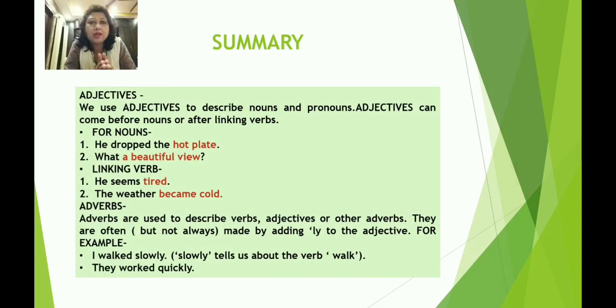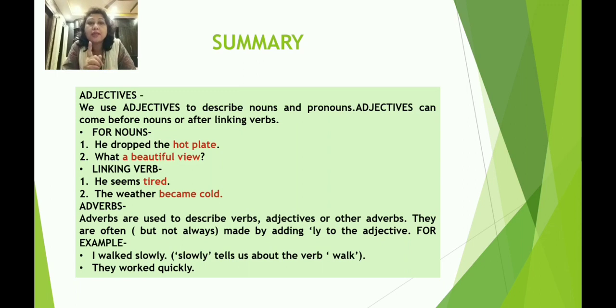So here in this session 13, we learned about adjectives, and we use adjectives in order to describe nouns and pronouns, and adjectives can come before a noun or after linking verbs. For nouns, he dropped the hot plate. Okay, what a beautiful view. And for linking verbs, he seems tired. Okay, just describing the subject. The weather became cold.